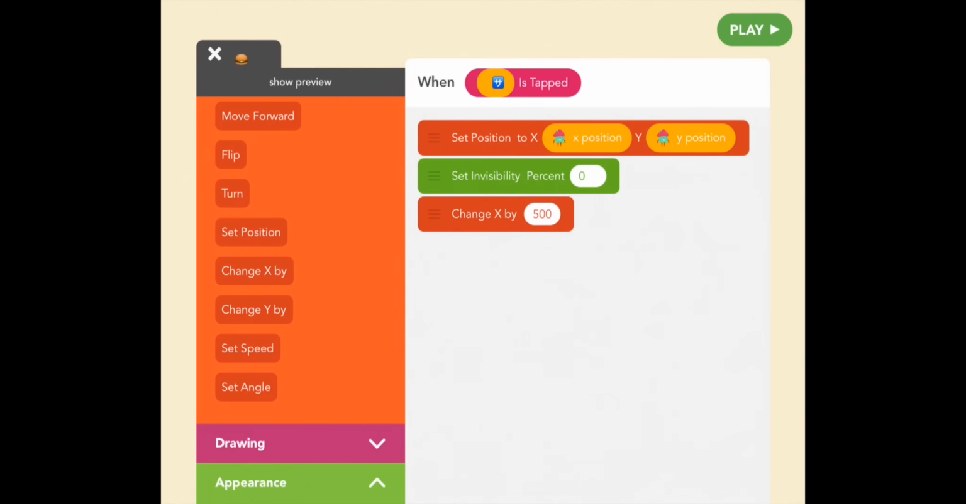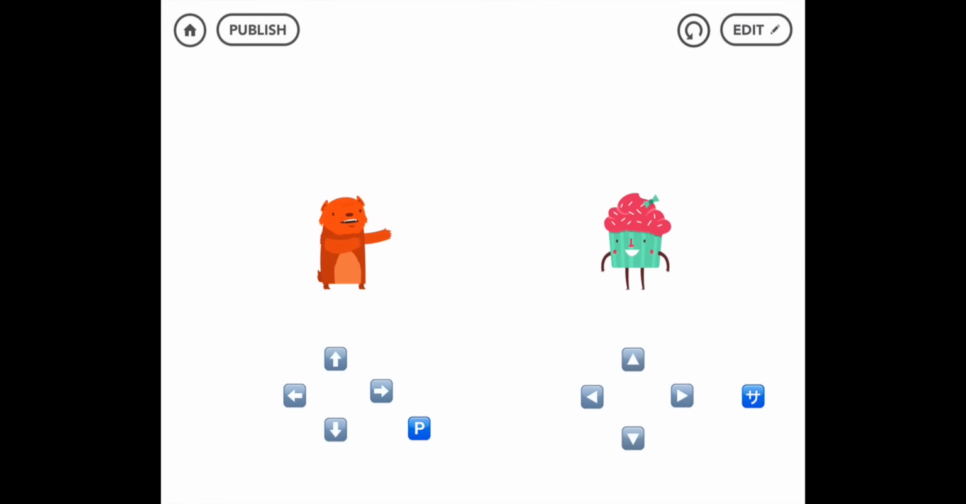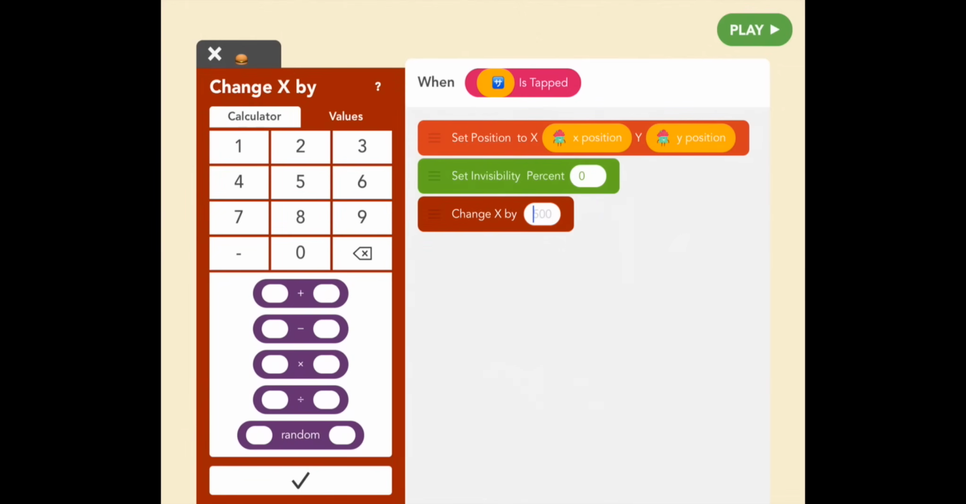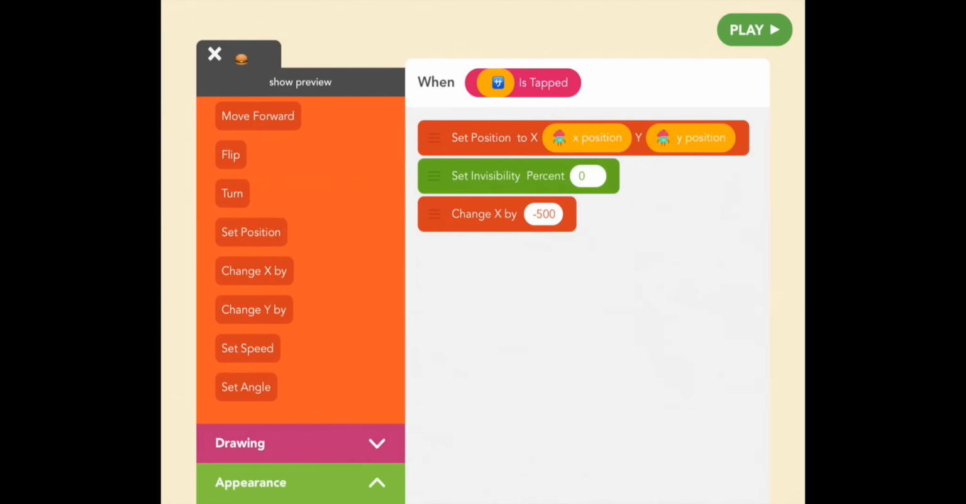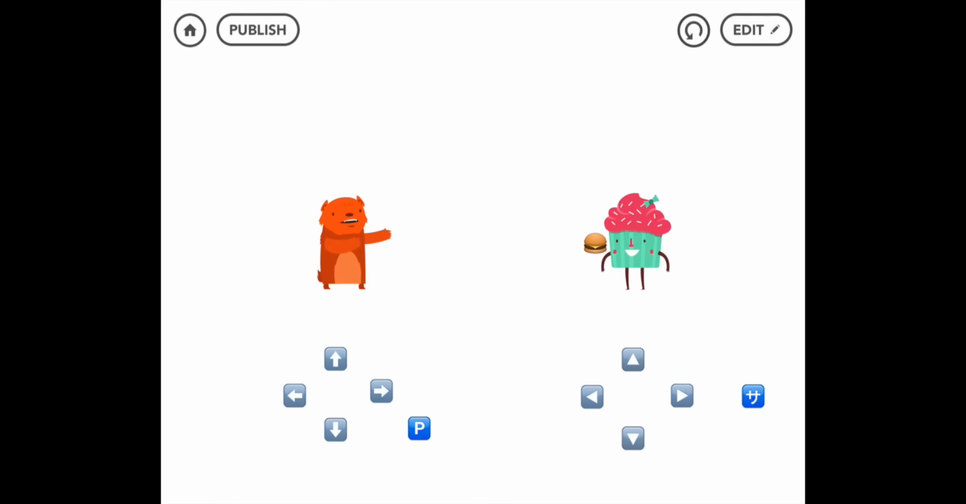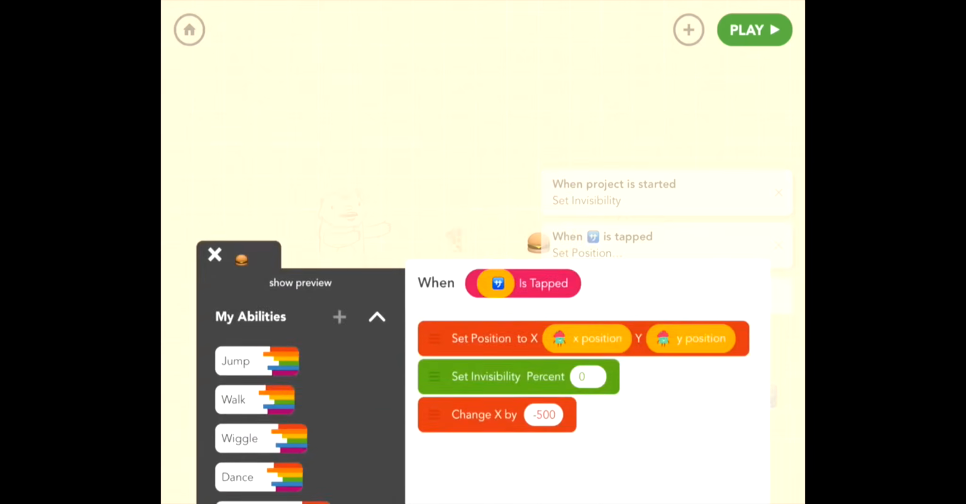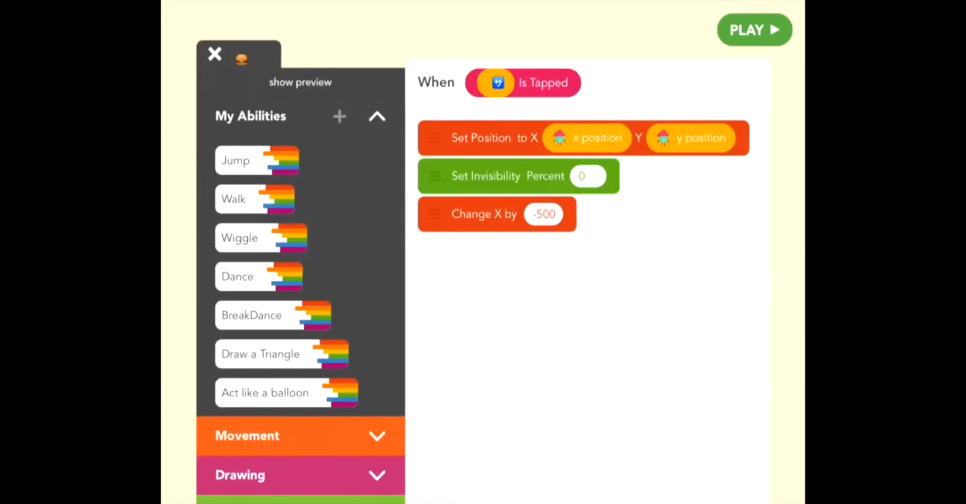And let's see what that looks like. Uh-oh, something's wrong. Go back to edit. So she's throwing it to the right, which is not what we want. Because she's facing Bear, which is left, we want her to be throwing it in that direction. So the opposite of 500 is negative 500. And that is moving something to the left. Let's see what that looks like. Perfect.